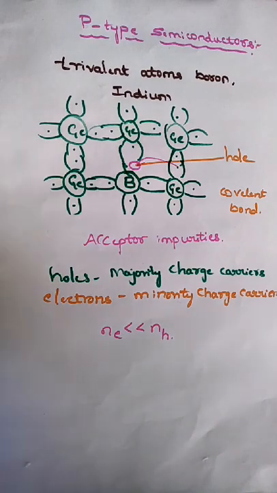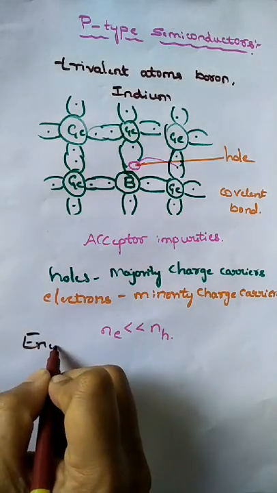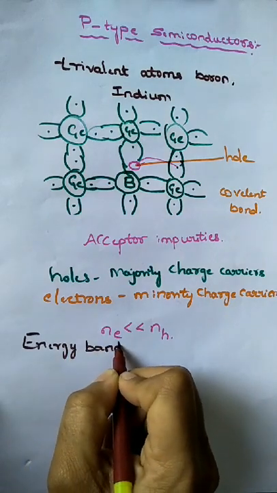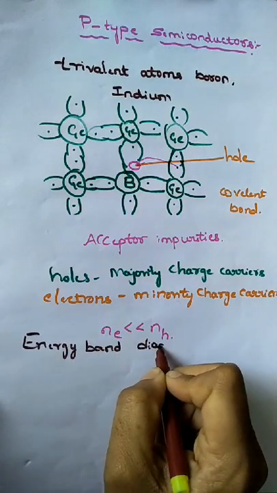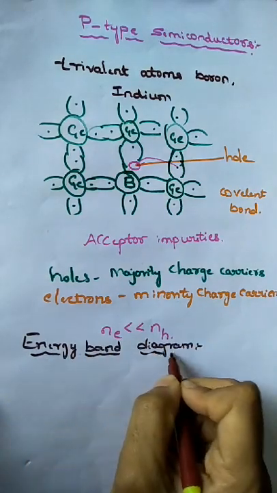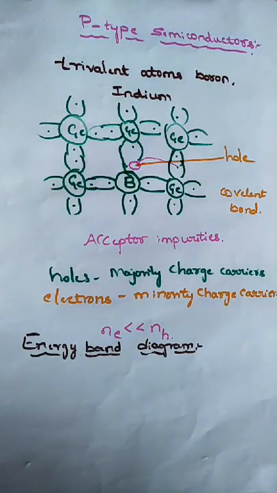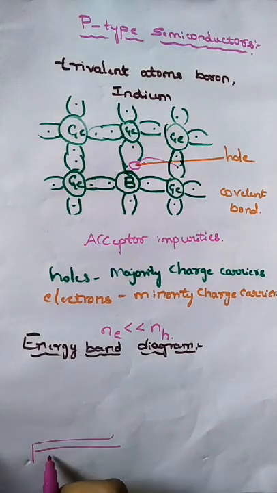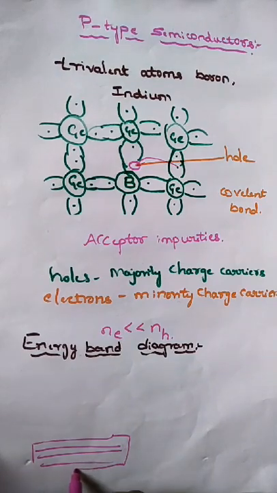So that is the energy band diagram for p-type semiconductor. So this is the number of energy bands.